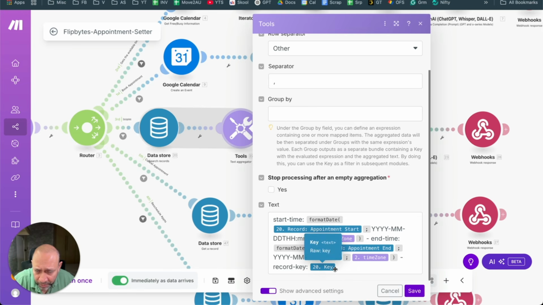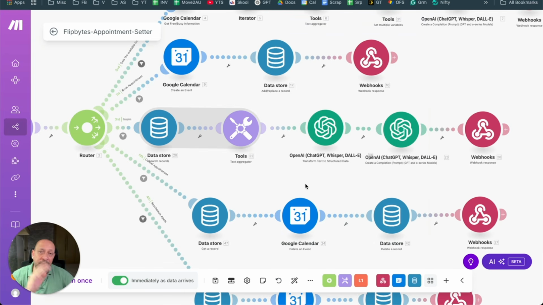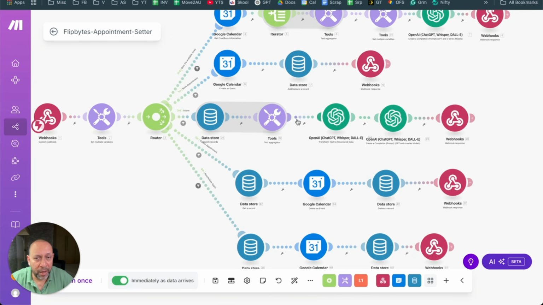Okay, this is the format. Pass in the appointment, record start, end, and record key as well. So it is giving everything. It is giving the date, time, and key to ChatGPT. So ChatGPT's format is basically that, okay, I'm getting the start date, the end date, and the record key. So that is the key which is associated with the start time, right, of the appointment. And that is what I'm giving out here in the structured data. Okay. So at the end of the day, basically it makes that, all right, for this particular time, this is the key. For this particular time, this is the key. And then I'm passing it back.